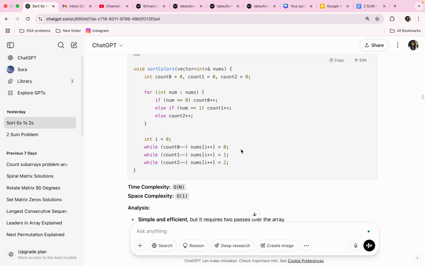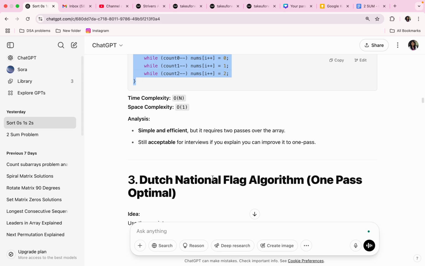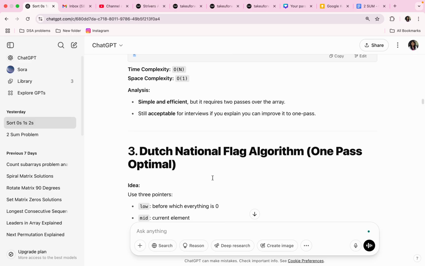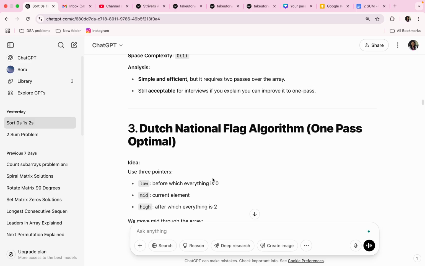Very simple and very beautifully written solution. You must see this code. Its time complexity is O(n), space complexity is O(1). Simple and efficient, but it requires two passes over the array. Still acceptable for interviews. If you explain, you can improve it to one pass. How?